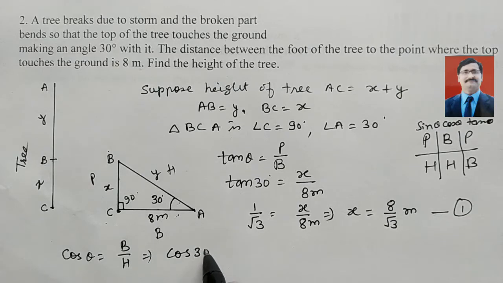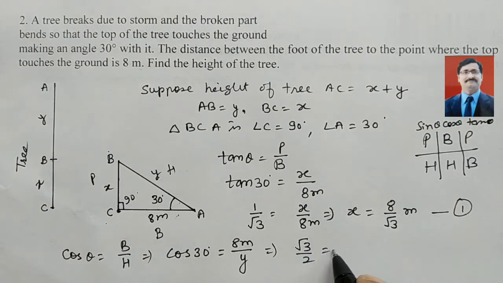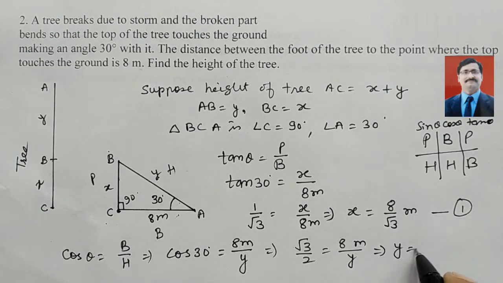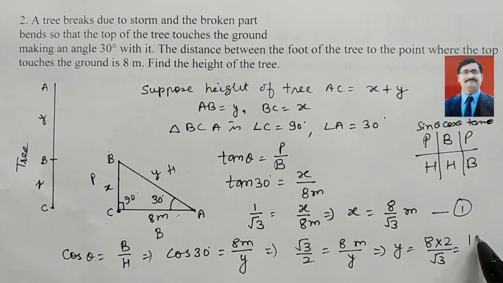So we can write cos 30, and base is 8 meters and hypotenuse is here Y. Okay, now cos 30 we know is root 3 by 2, and 8 meters upon Y. So by this we can find Y equal to 8 into 2 by root 3, means we can get 16 upon root 3 meters. All of you understand, this is equation 2.